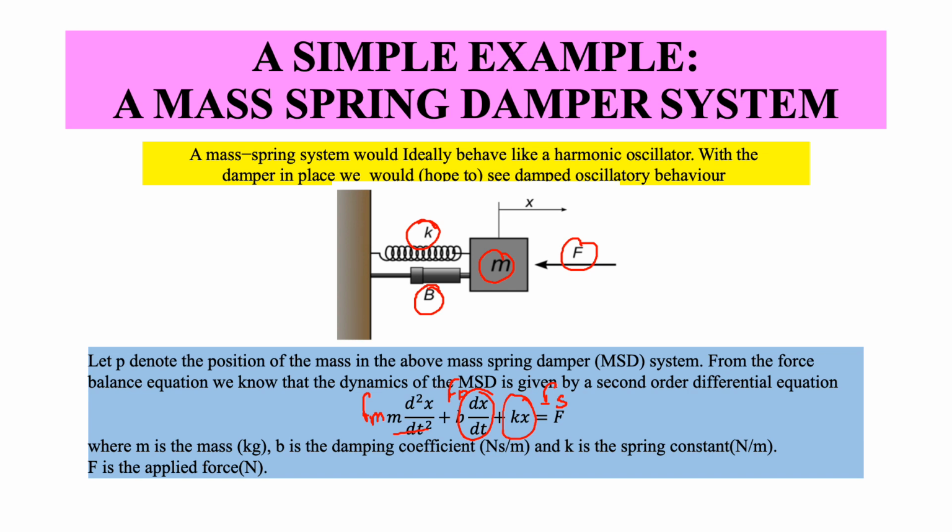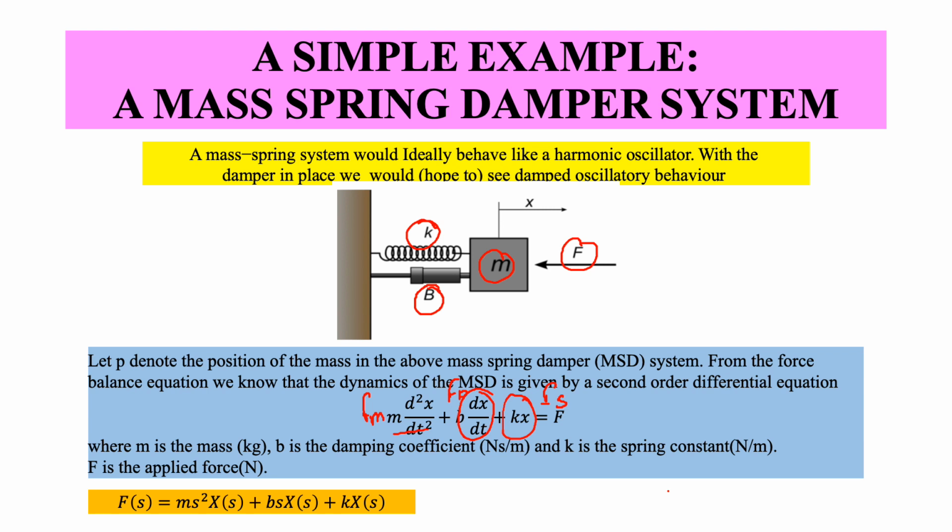Now, from the standard transfer function approach, the basic way to write down the transfer function is to convert this to the Laplace domain. So we apply the Laplace transform on the other side: f goes to F(s), m d²x/dt² becomes m s² X(s), then b dx/dt is replaced by b s X(s), and the final term is k X(s).